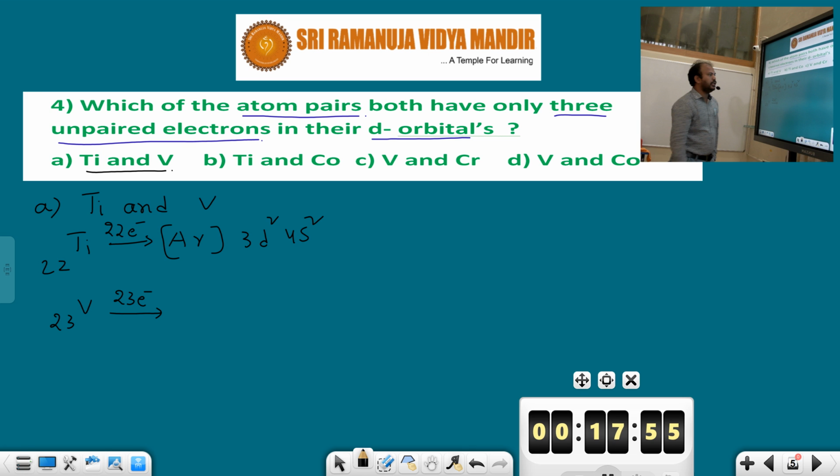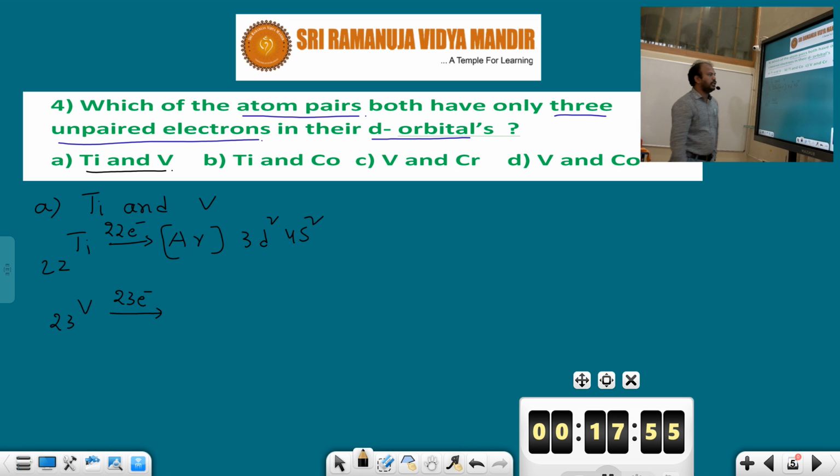Here, how many unpaired electrons are there? 4s has 2 electrons, which means it is completely filled. But how many electrons does the D subshell contain? D subshell contains 2 electrons. Here the S subshell is completely filled. But for vanadium, 3d3 will be there. Because D is made up of 5 orbitals, according to Hund's rule, electrons are first singly filled.